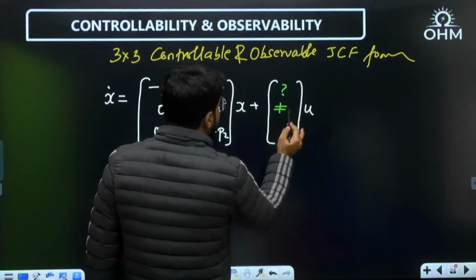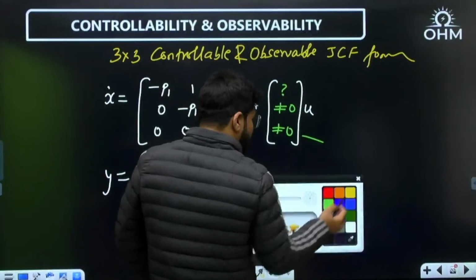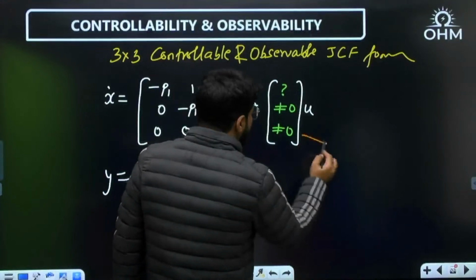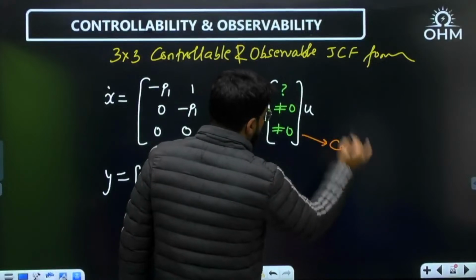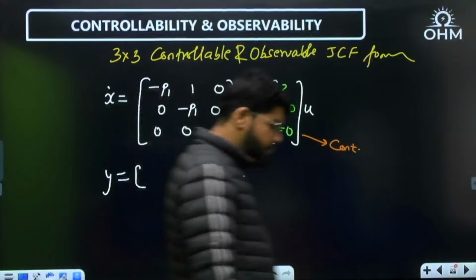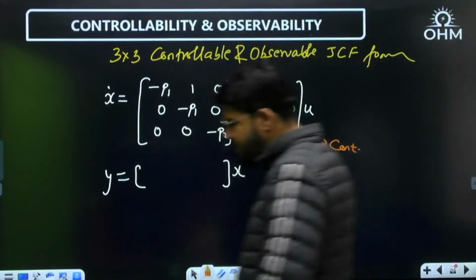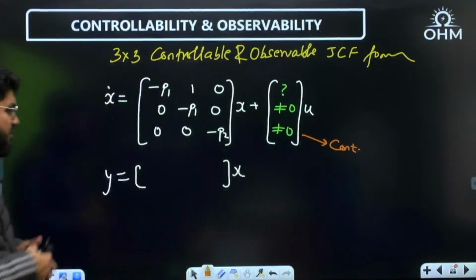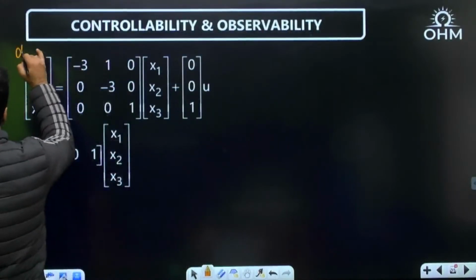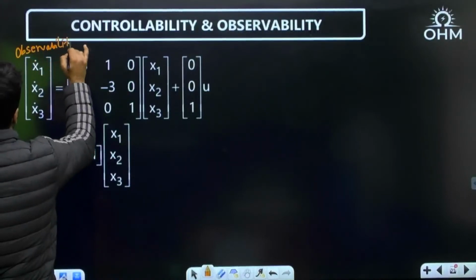But if the second row contains non-zero, and the third row contains non-zero, and such a matrix is seen in front of you, you can clearly say the system is controllable, correct? Okay, fine. Now let us come to observability and conclude the observability rule as well.